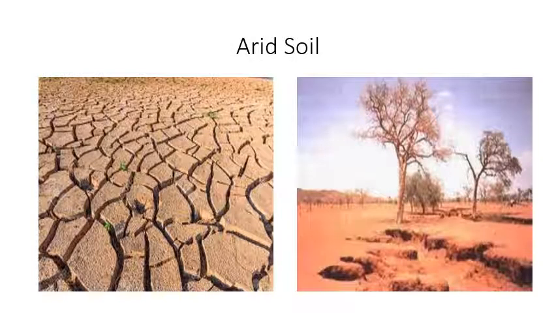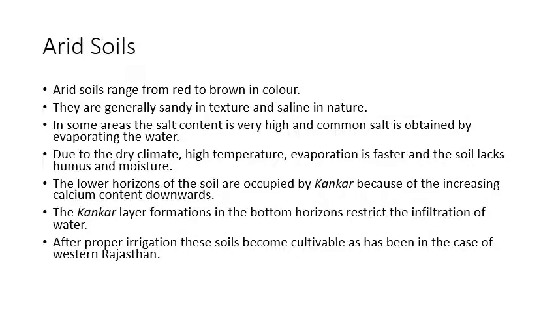Now you can see the pictures of arid soil. Now we have already discussed using the map that in India, in the state of Rajasthan, one can find arid soils. Now you people can see in the picture, these soils look red and brown in color. Now friends, these soils are sandy in texture, saline in nature.